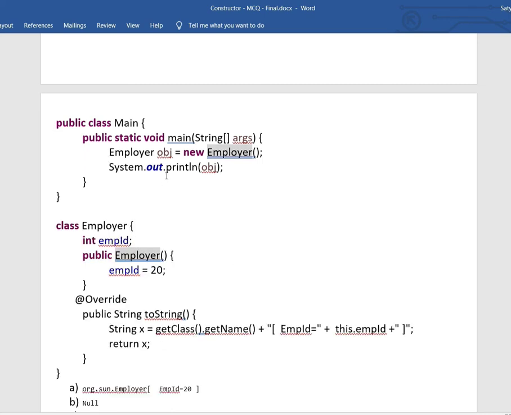Similar to the previous one, there is a slight difference. This is a main method, and here we are creating an employer instance and trying to print that instance variable obj.